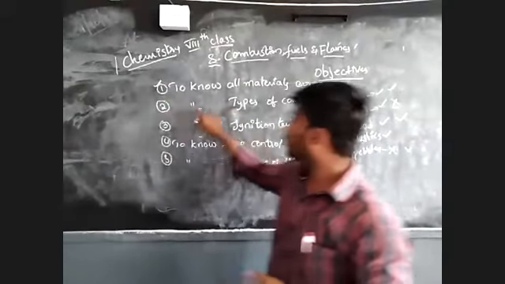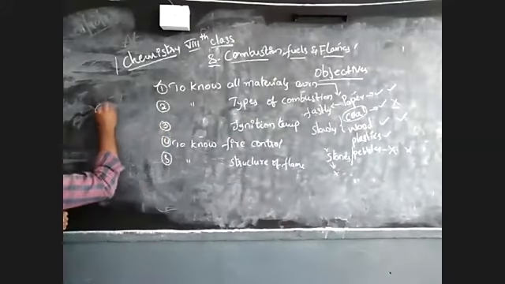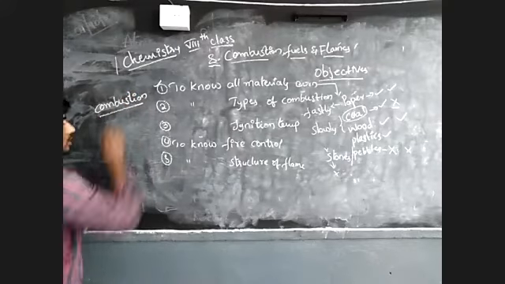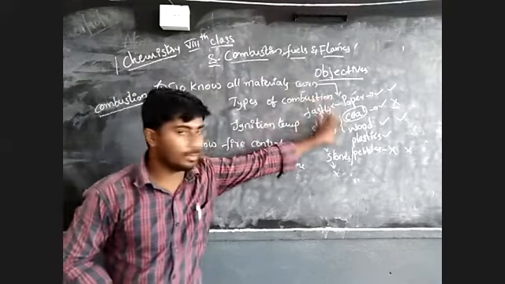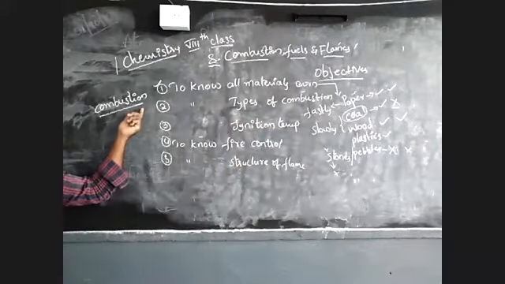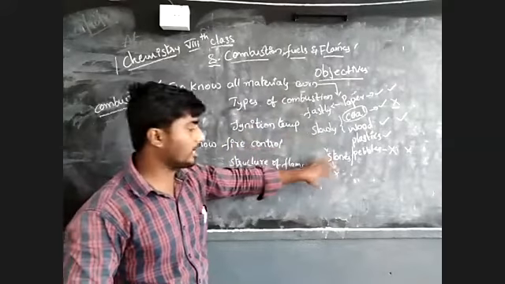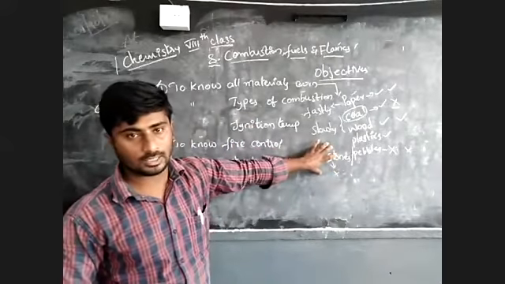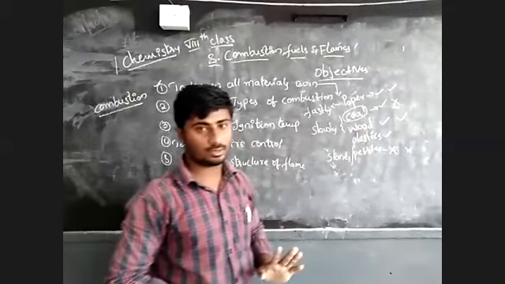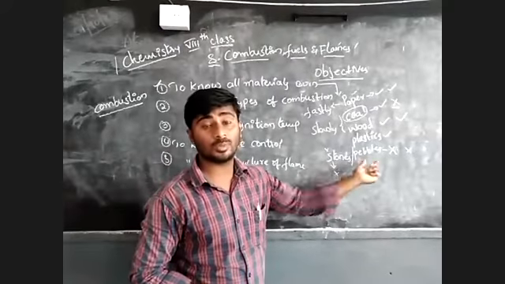Next one is to know the types of combustion. First one, what is combustion? Up to now we learned that the materials which burn we call combustible materials, and the materials which don't burn we call non-combustible materials. Combustible materials are paper, coal, wood, plastic. Non-combustible materials are stones or pebbles, which don't burn.